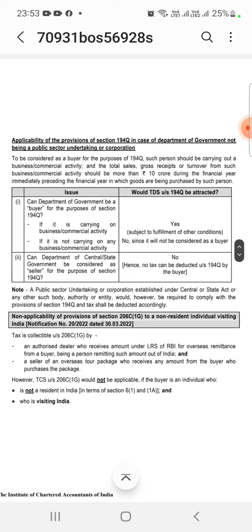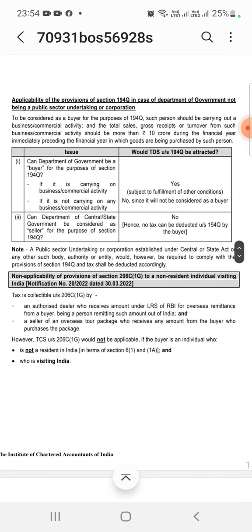There is also an amendment to 194Q in case of a Department of Government, not being a public sector undertaking, as to whether TDS is required to be deducted under section 194Q. Section 194Q says that such a person should be carrying on business or commercial activity, and the total sales, gross receipts or turnover from such business should be more than 10 crores during the financial year immediately preceding the financial year in which the goods are being purchased.